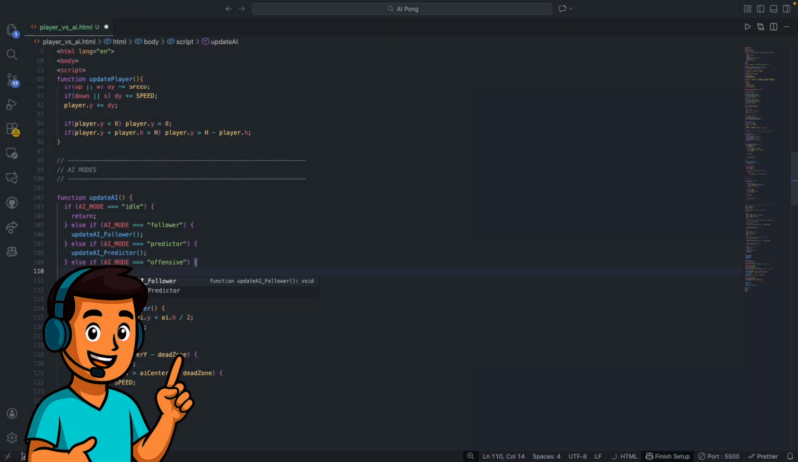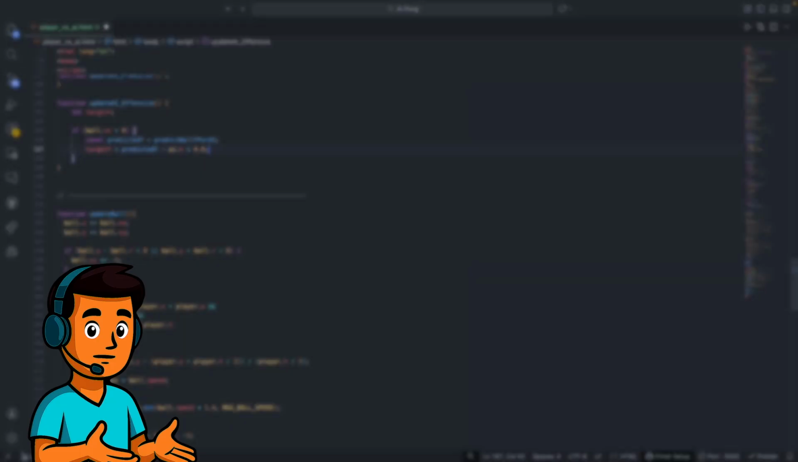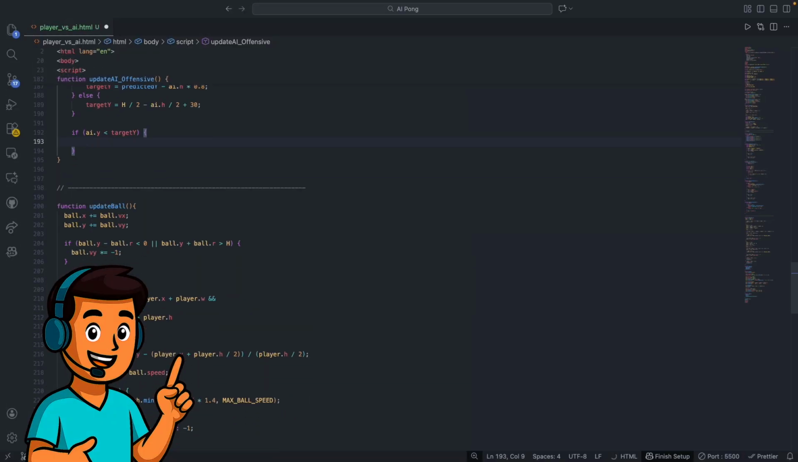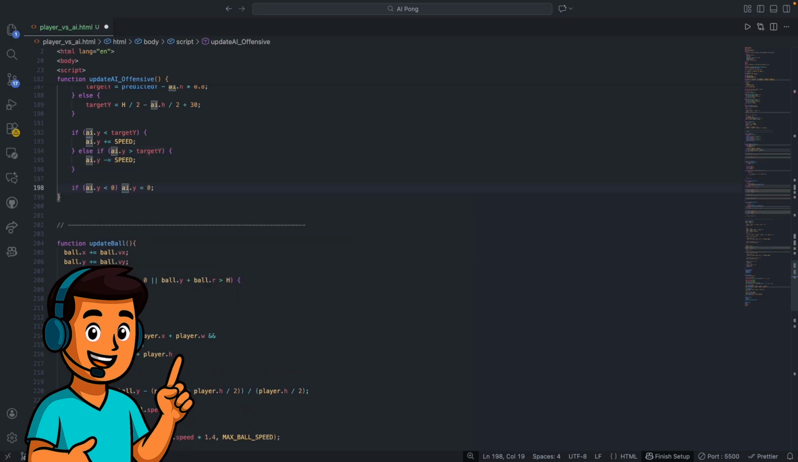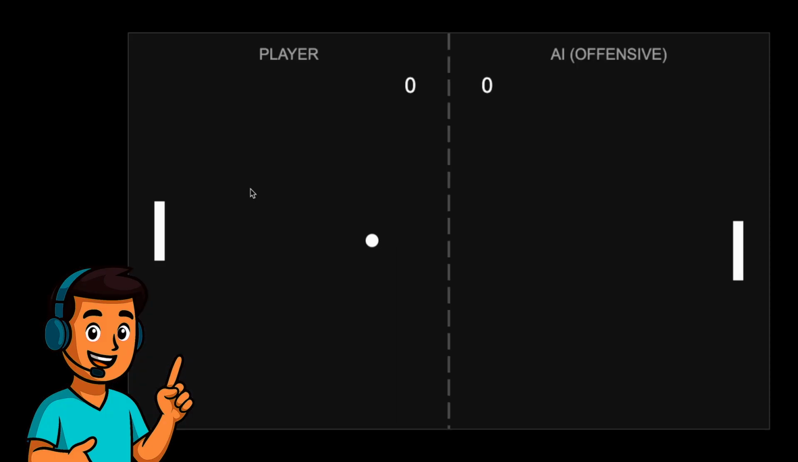Contestant number 3 is the offensive AI. Similar to the Predictor, it tries to determine the path of the ball and move the paddle to that position. But remember that acceleration mechanic I mentioned in the beginning, where if the ball hits the edge of the paddle, it speeds up? Well, the offensive AI aims to use this to its advantage, always trying to position the paddle so that the ball specifically hits the edge.